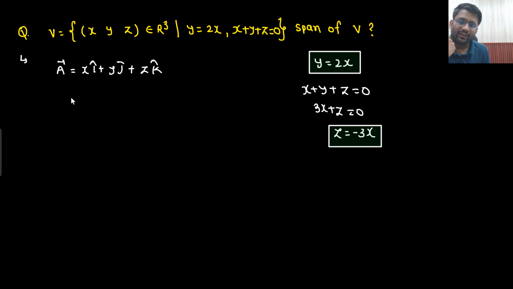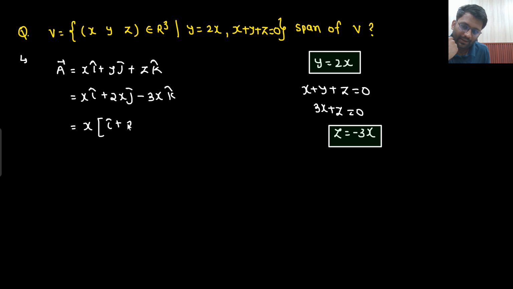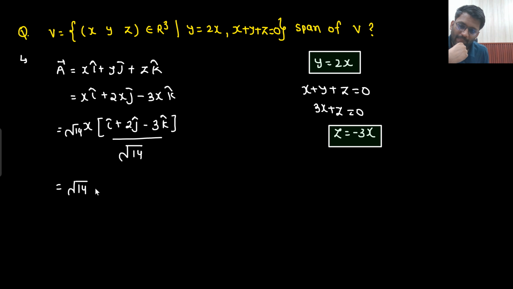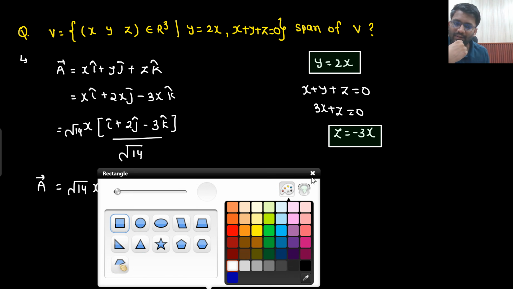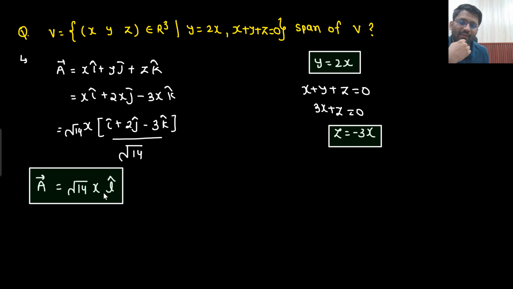So sir, this was my vector, but eventually your vector has become, so what you do, you take X common, then i cap plus 2j cap minus 3k cap divided by the magnitude, and then multiply with the magnitude. 9 plus 4, that will be 13 and 14. So under root 14. So what we are getting? Under root 14 x L cap. So this is the vector A you are having.